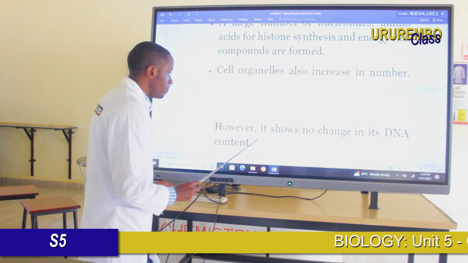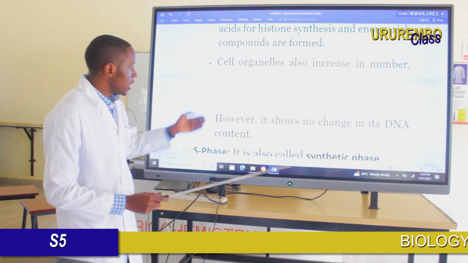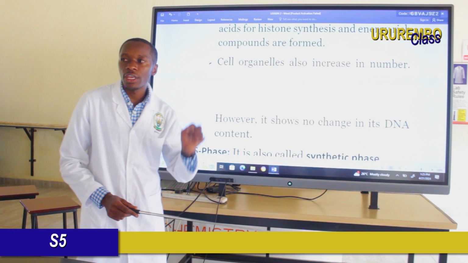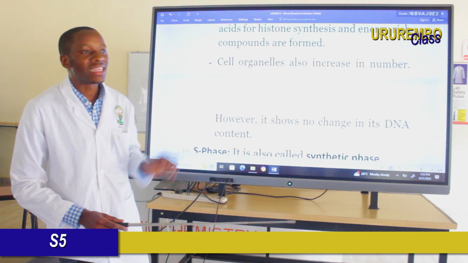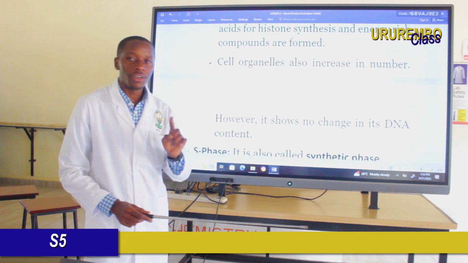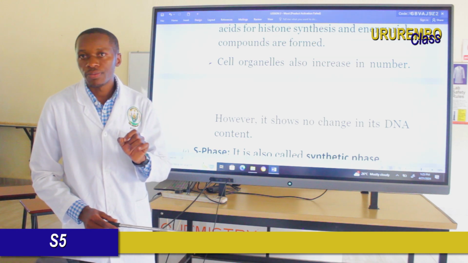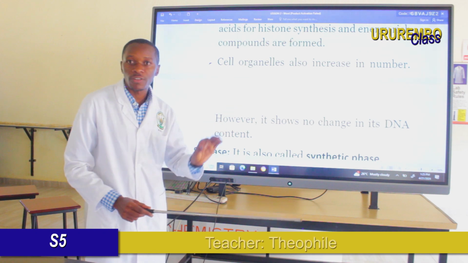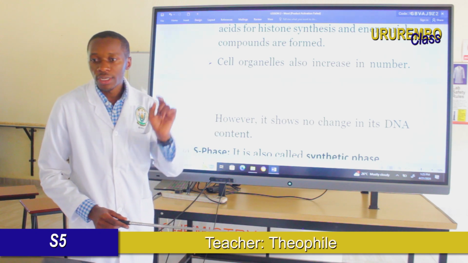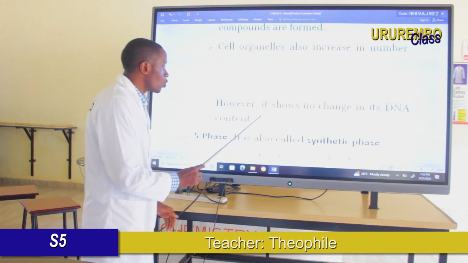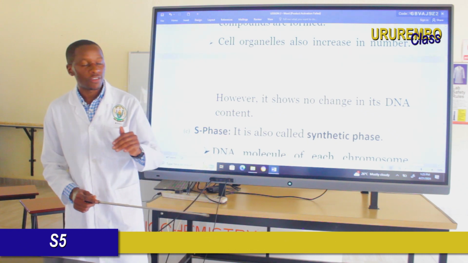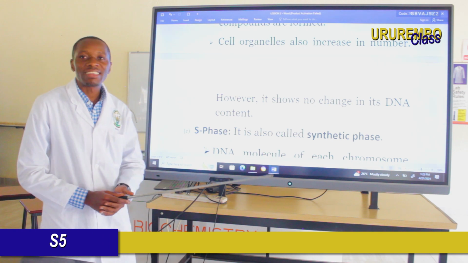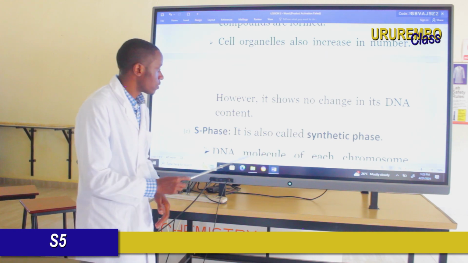And next, however, it shows no change in its DNA content. Even if there are different changes, the DNA content never changes. I think you understand. In this first growth phase, the DNA never changes. So after G1, the first growth phase, it is followed by the synthesis phase, or S phase.